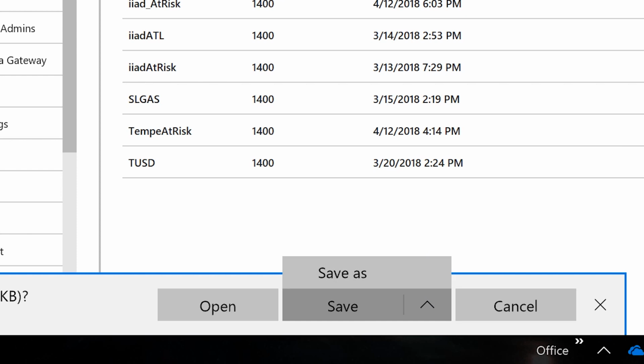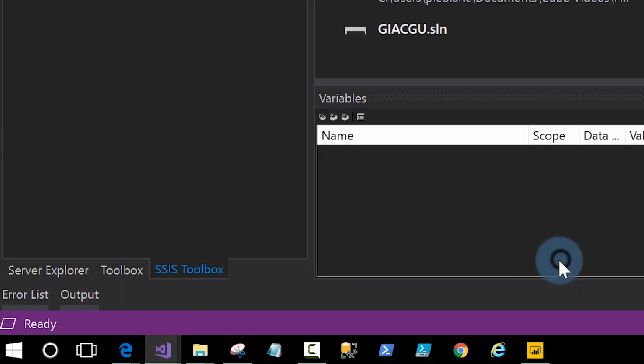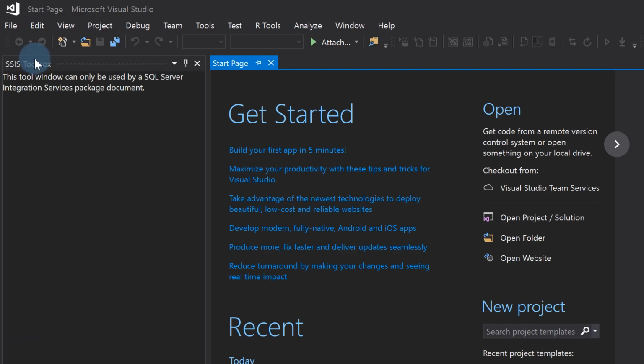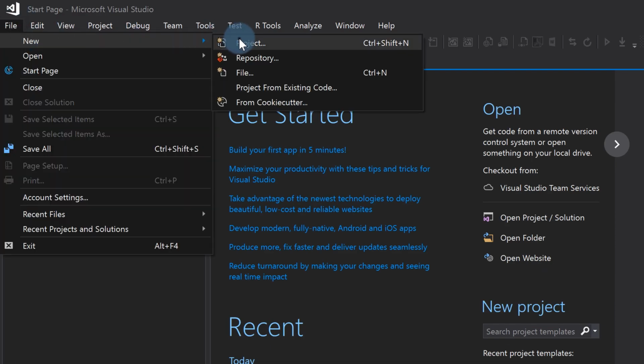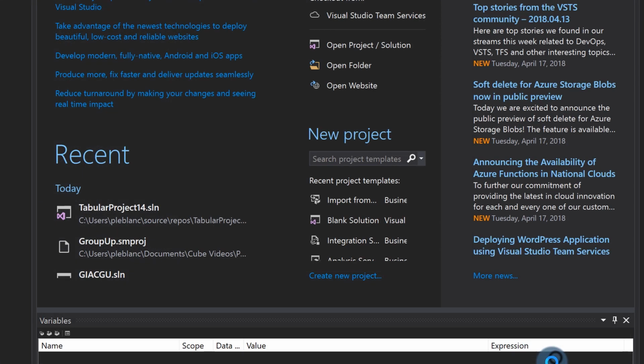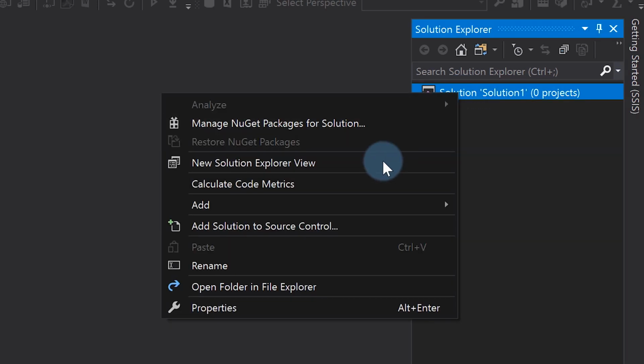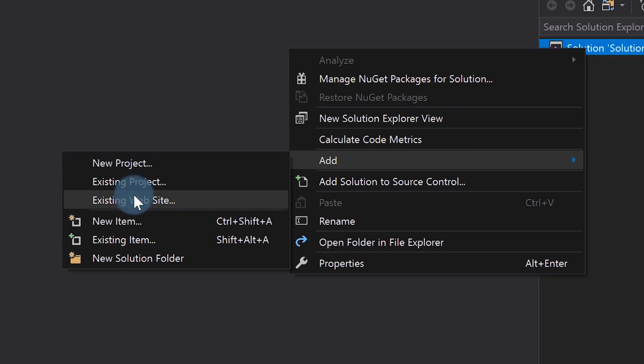Once the zip file is downloaded, extract the contents of the zip file. When you extract it, you won't see a solution, you'll only see a project. Don't worry, it's easy to get that. Add it to your solution: go to Visual Studio, File, New Project, choose Other Projects here, and a blank solution, click OK. Then all I need to do is right click and say Add Existing Project.